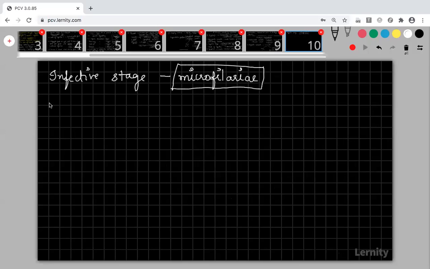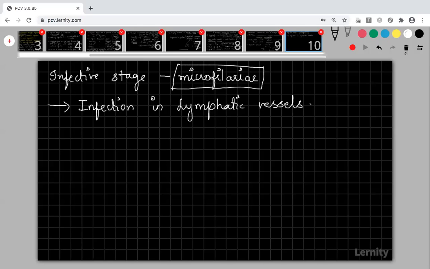Now, the main organ where this infective stage causes the infection. For ascariasis, I told you it is present in the small intestine. Here, in filariasis, it will not be present in the intestine. The infection is caused in the lymphatic vessels, not in the intestine. This is a very important NEET question. Now I will tell you what symptoms occur if you get the infection in the lymphatic vessels.